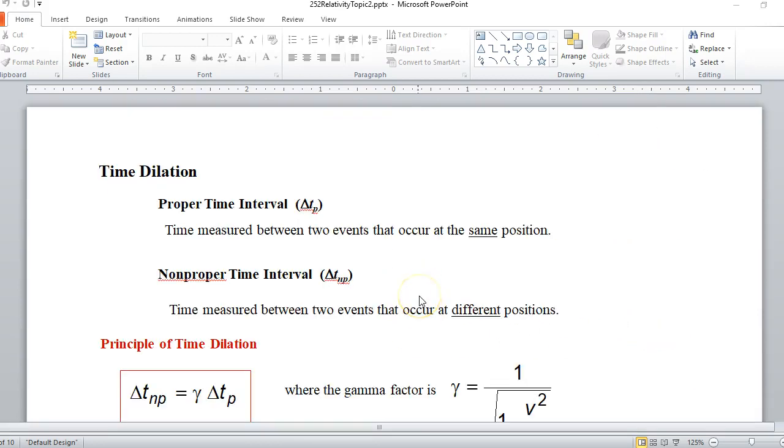All right, so let's write this the usual way you see time dilation. We're going to define two terms here that are very important. Proper time interval: that's the time between two events that occur at the same position.